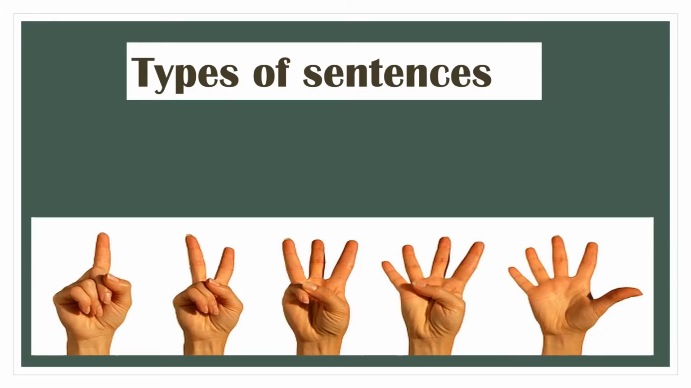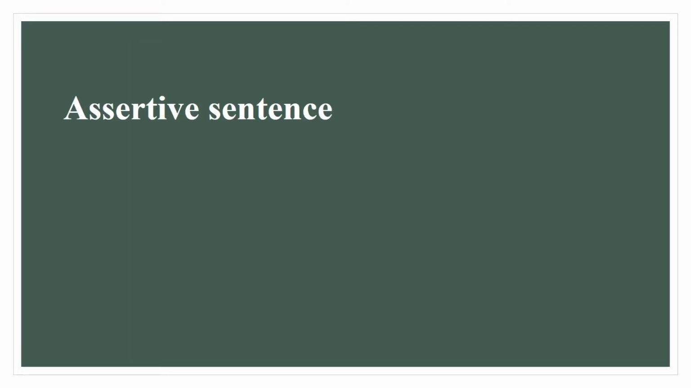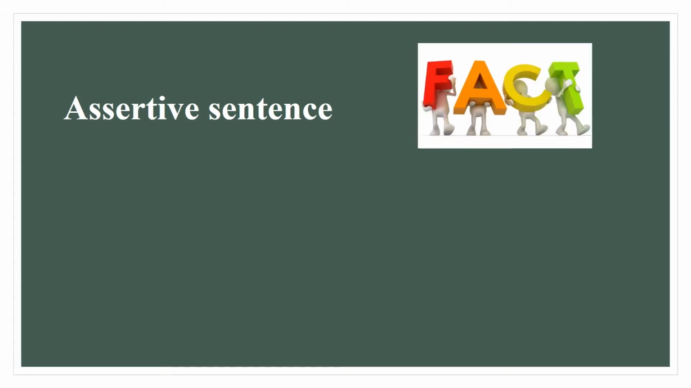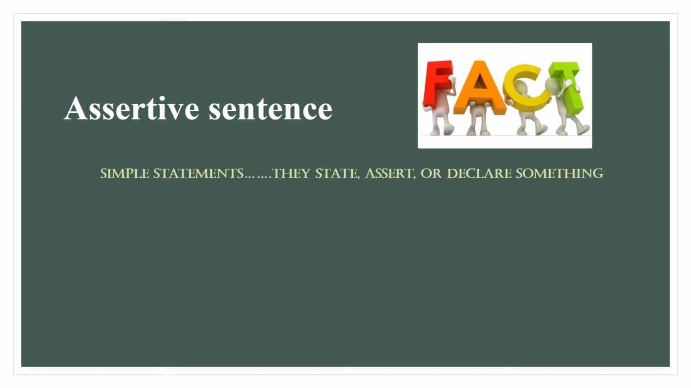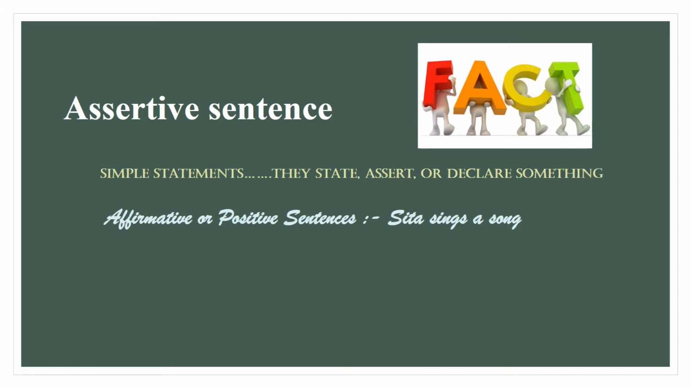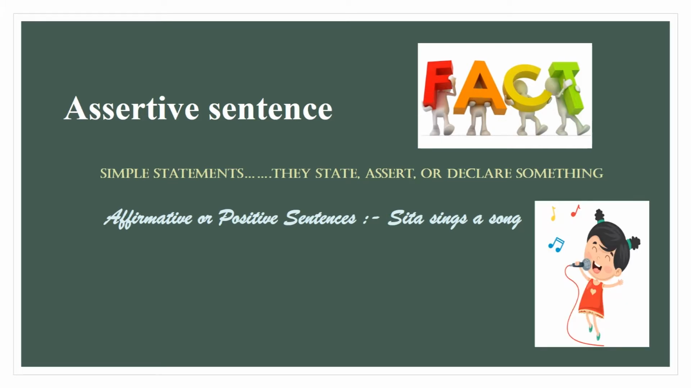There are five types of sentences: assertive or declarative, interrogative, imperative, exclamatory, and optative. First type is assertive sentences. An assertive sentence is a sentence that states a fact. Such sentences are simple statements. They state, assert, or declare something. Now, these are of two types: affirmative, or you can say positive sentences. For example, Sita sings a song. Second one is negative sentences. For example, Sita does not sing a song.